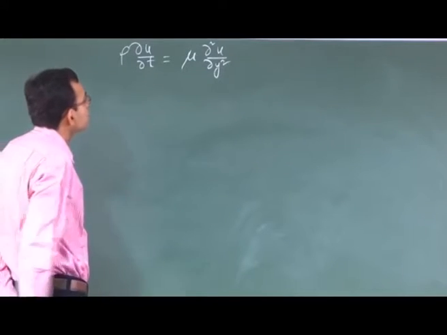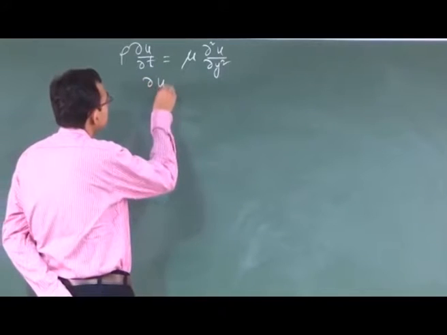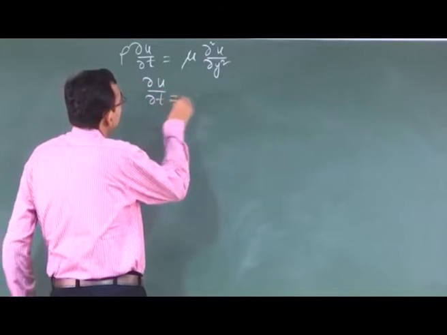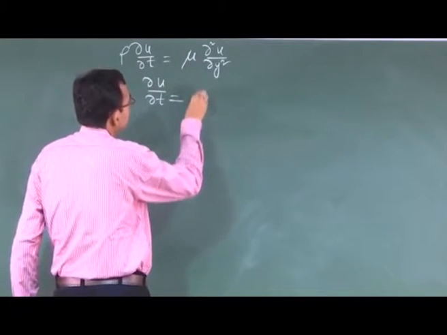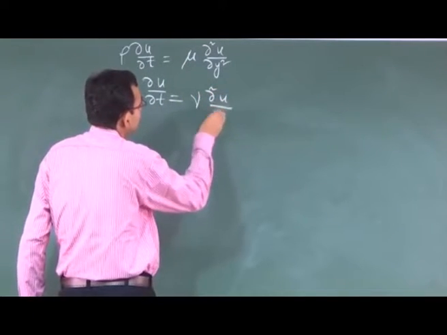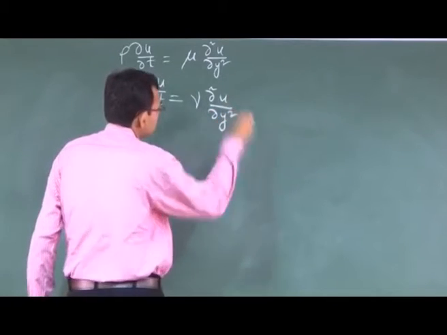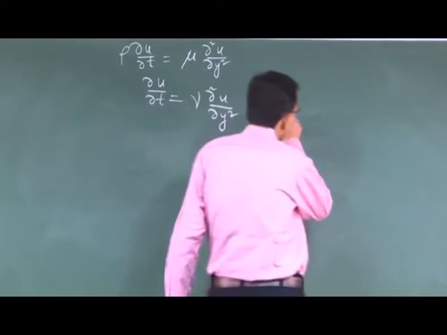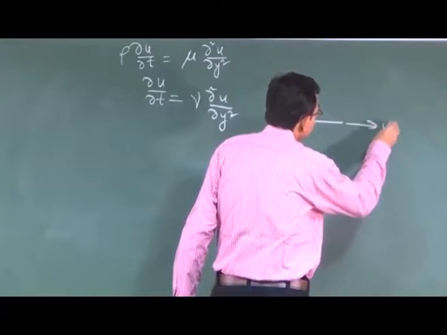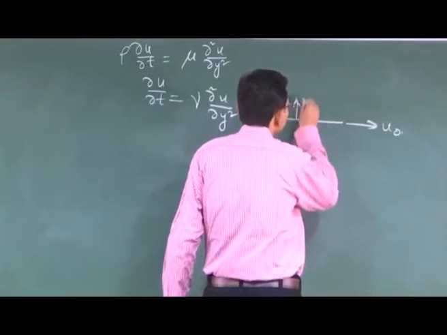Now we can see that the parameter that matters is mu by rho, which is the kinematic viscosity nu. Let us keep the schematic of the physical problem here.